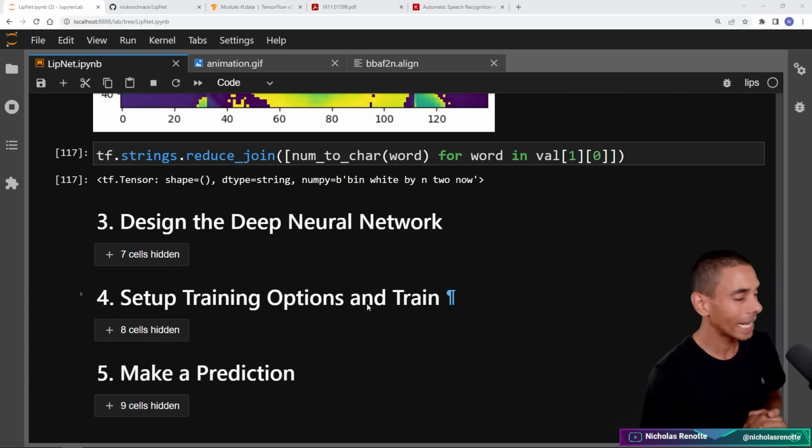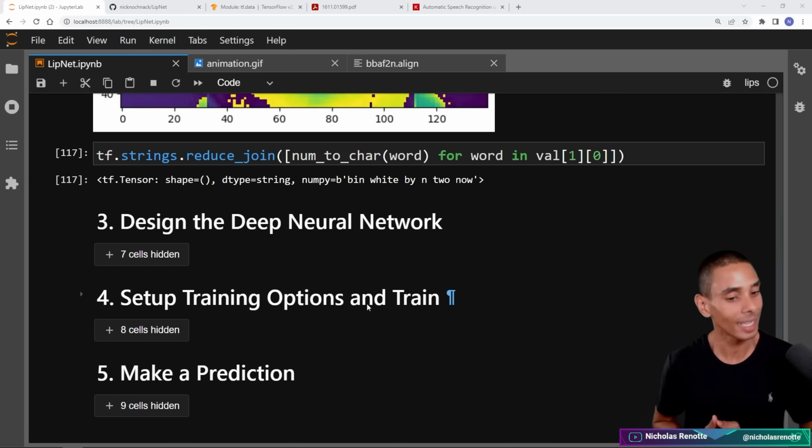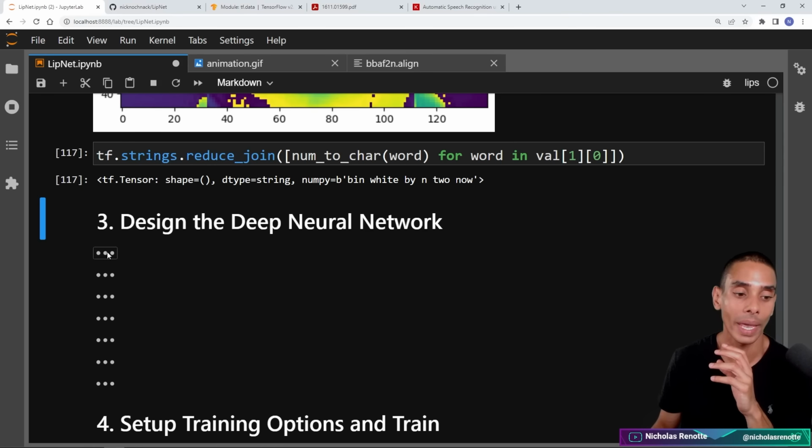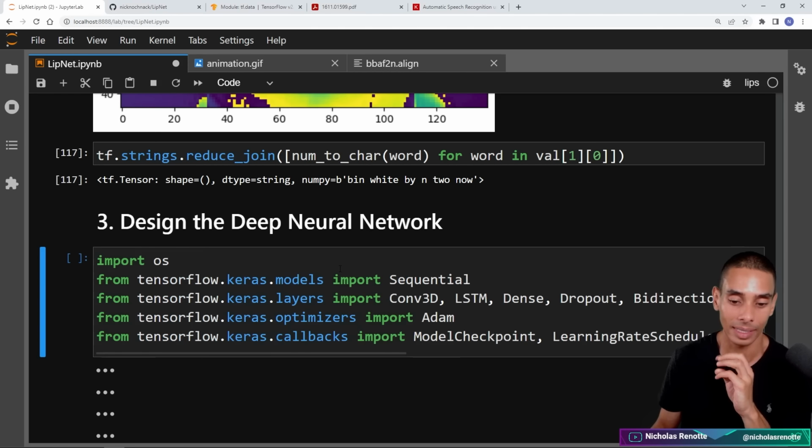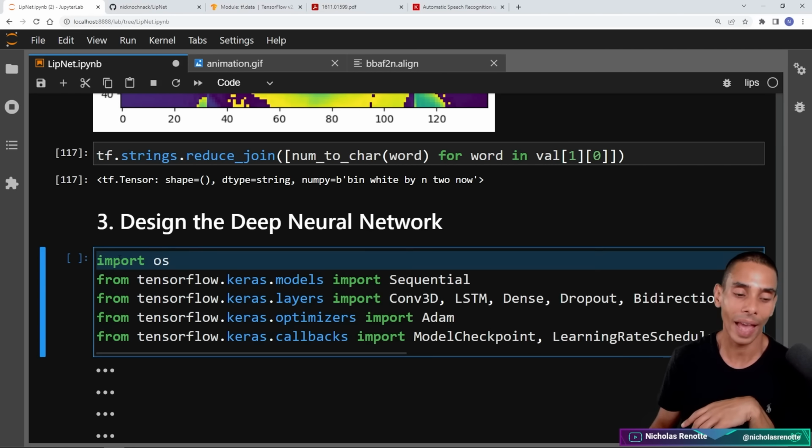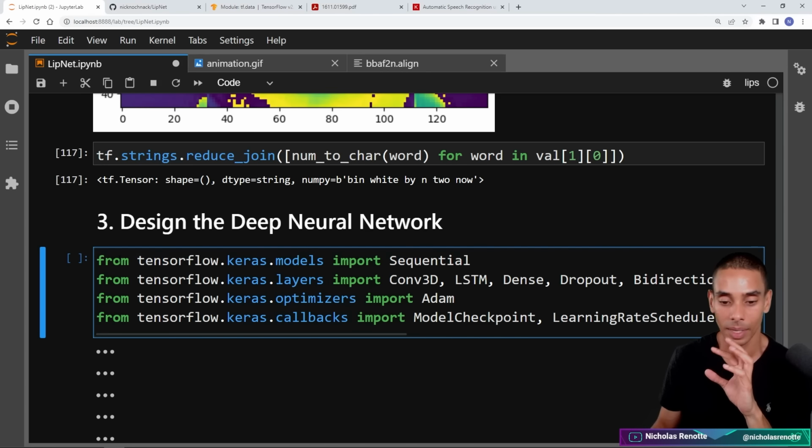The next thing that we need to do, as we told our client, is actually design our deep neural network. Although we're not going to be on the catwalk, we are going to be working with TensorFlow. So first things first, we are going to go ahead and import our dependencies. There's quite a fair few here. So we've actually got OS. Oh man, I need to go and clean up some of those imports.